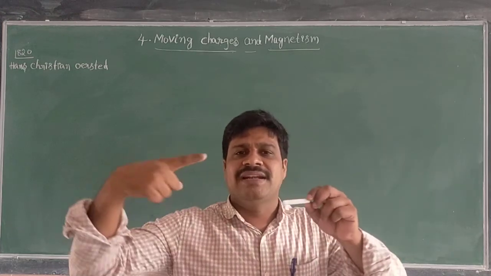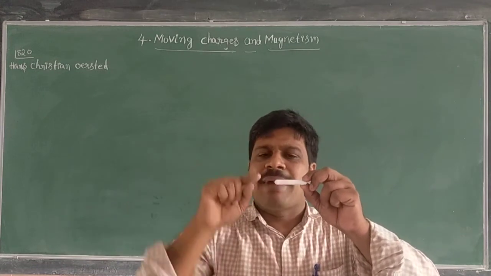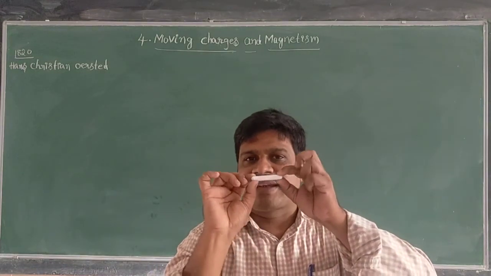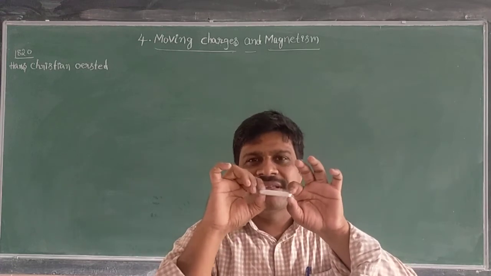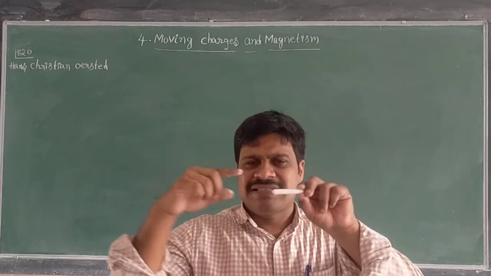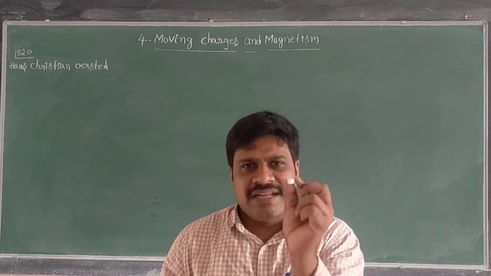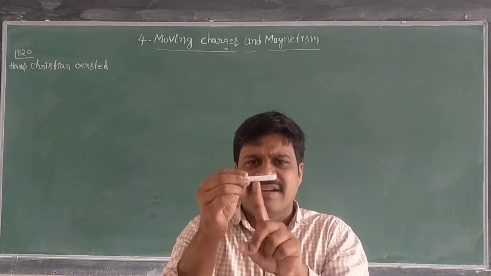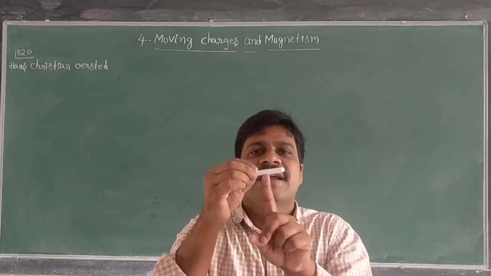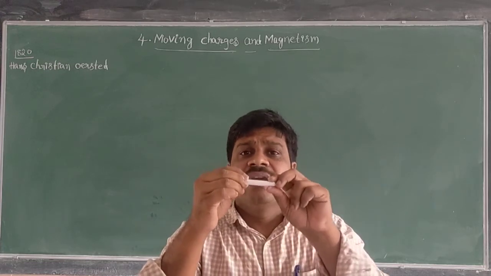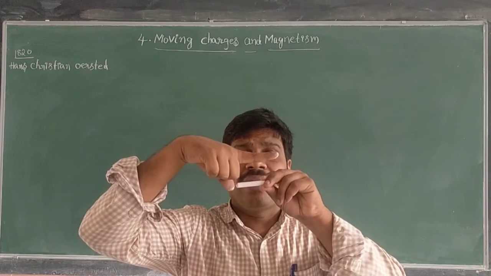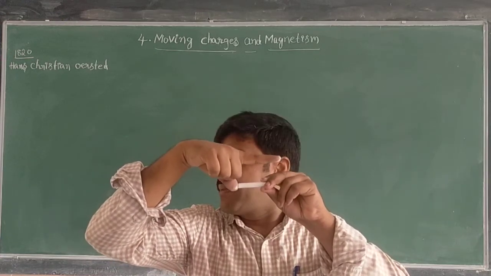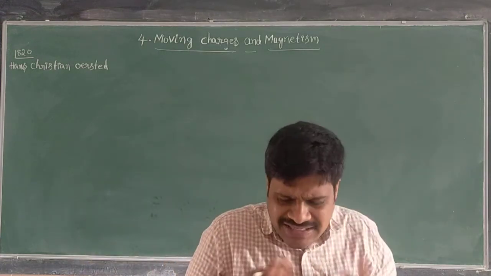See, when the current is flowing through the wire, here the magnetic needle is deflecting. That means there is some motion or some interaction, some disturbance. Initially, the magnetic needle is at rest, and it is deflected whenever the current is flowing in the wire nearby. Right, so what is its meaning?